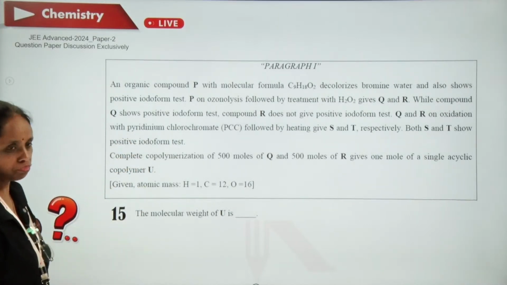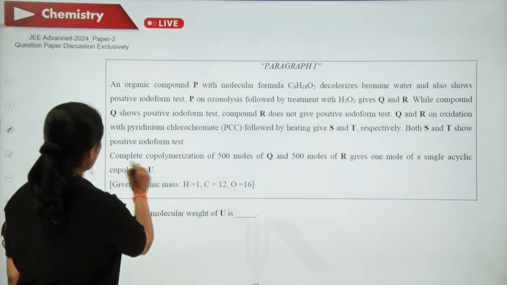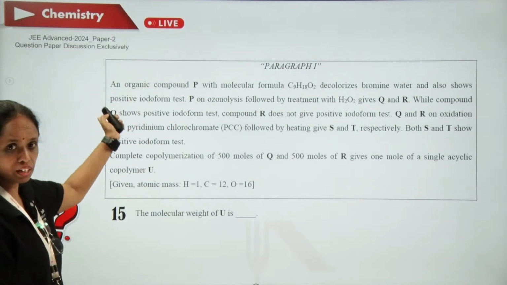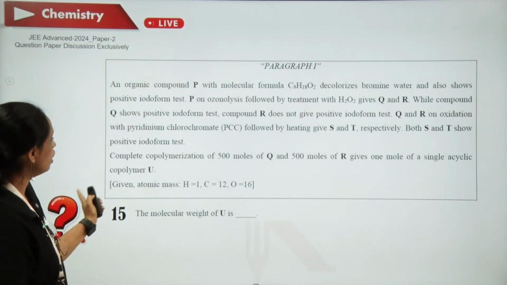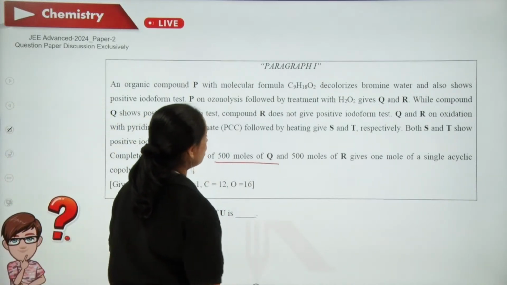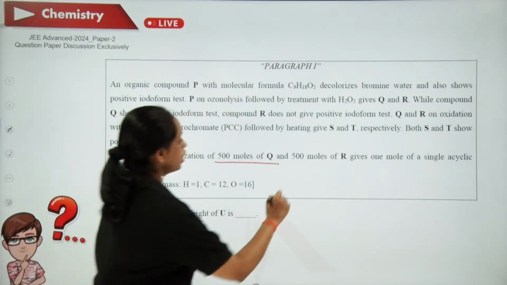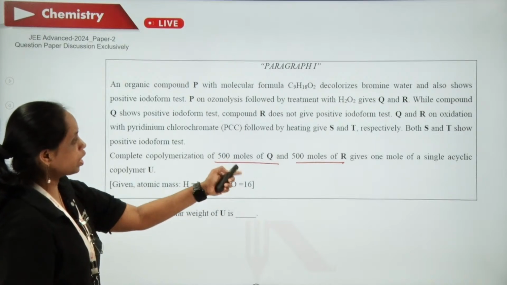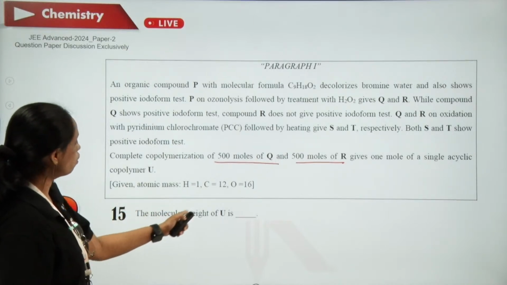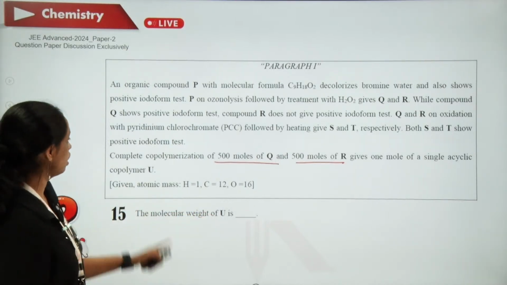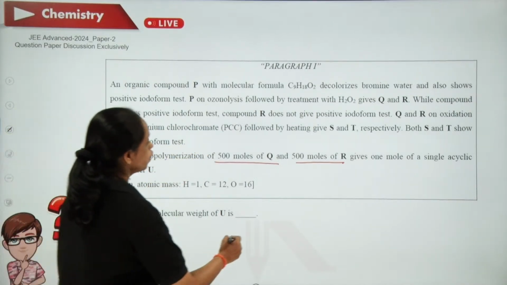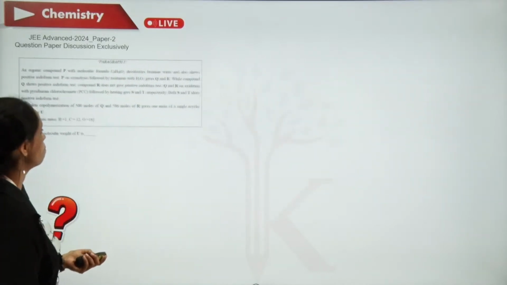Same data, and they are asking, finally, when you take S and T. See here, in the previous question they asked what are S and T. Now this complete copolymerization of 500 moles of Q and 500 moles of R gives 1 mole of a single acyclic copolymer U. So the molar mass of U they are asking. So what are Q and R? In the previous question we have seen Q.